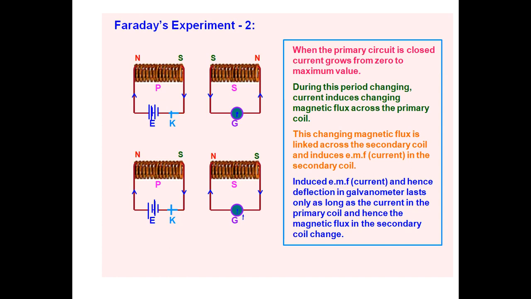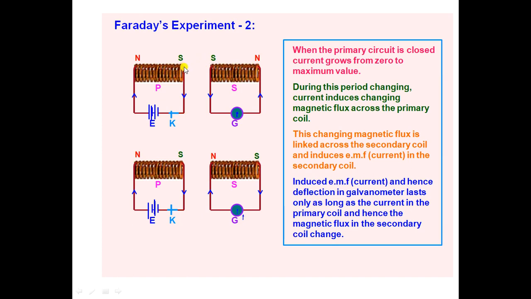So here P and S are the two coils. Suppose when the primary circuit is closed, the current grows from 0 to a maximum value. First we will discuss the two coils. Suppose you take P as the primary coil and S as the secondary coil.